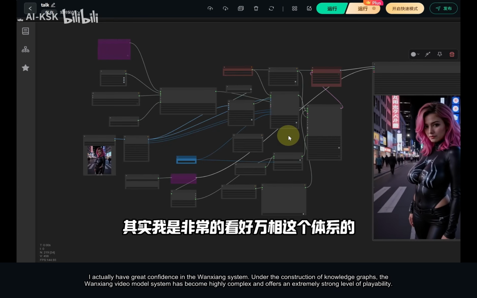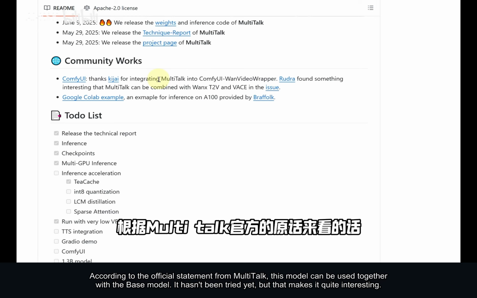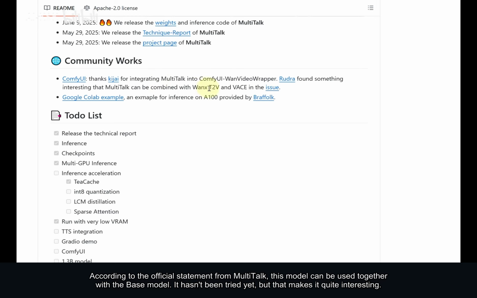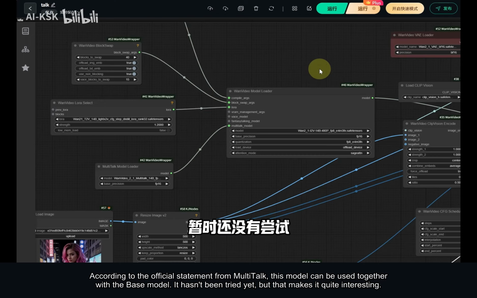I actually have great confidence in the Wanxiang system. Under the construction of knowledge graphs, the Wanxiang video model system has become highly complex and offers an extremely strong level of playability. According to the official statement from MultiTalk, this model can be used together with the base model. It hasn't been tried yet, but that makes it quite interesting.